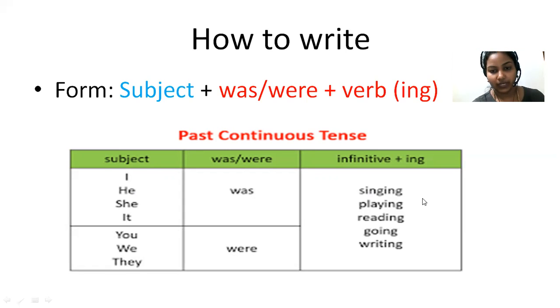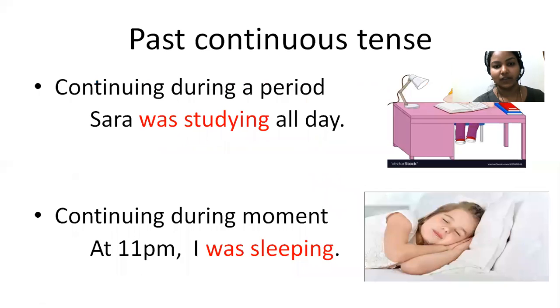Okay, so again, I'm telling. Here it is past continuous tense. Even though it is past continuous tense, you have to write the base form of verb plus ing. Okay, you should not write the past form of verb because it is past continuous tense. Okay, so let me give some examples.